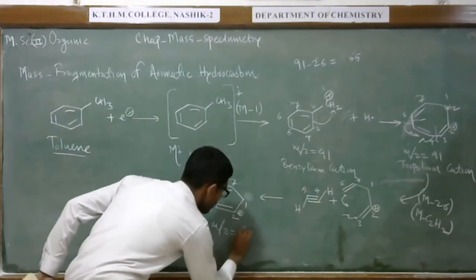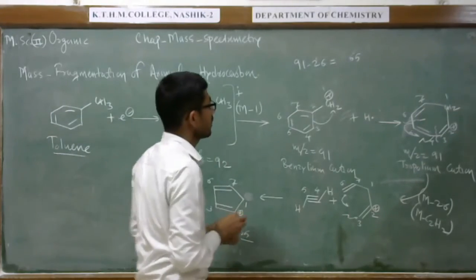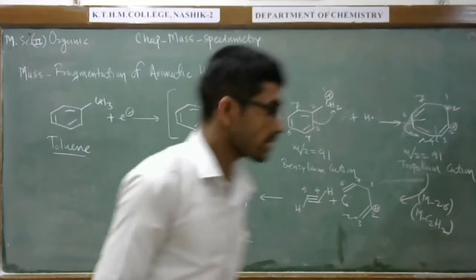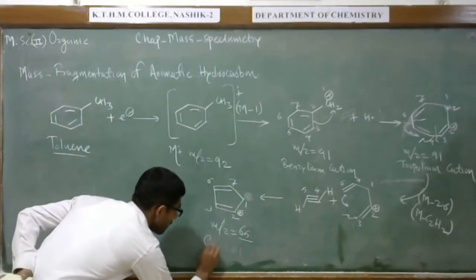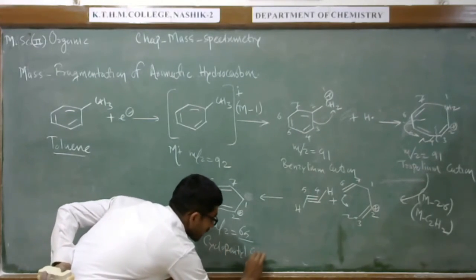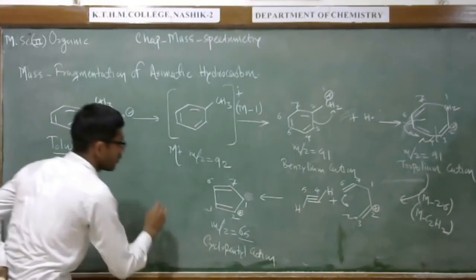So this cation is formed with mass to charge 65, and this cation has the name cyclopentadienyl cation.